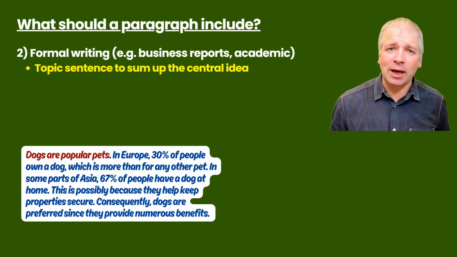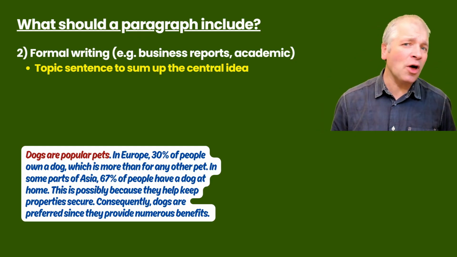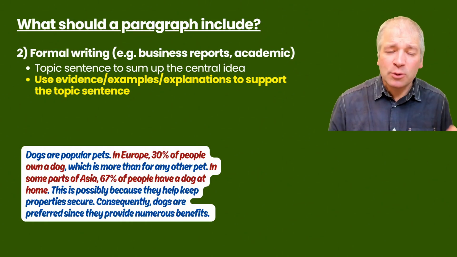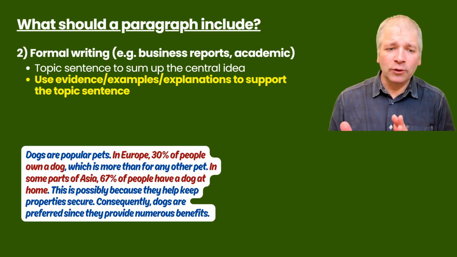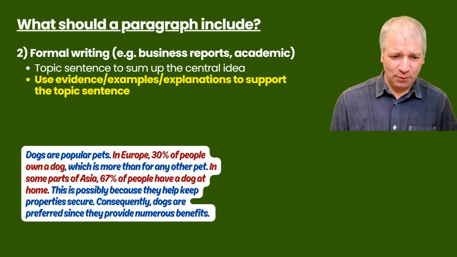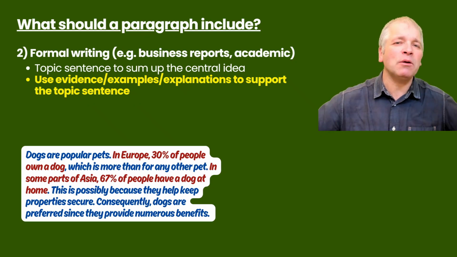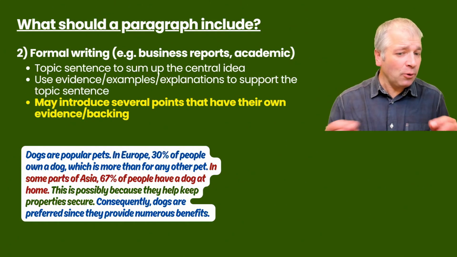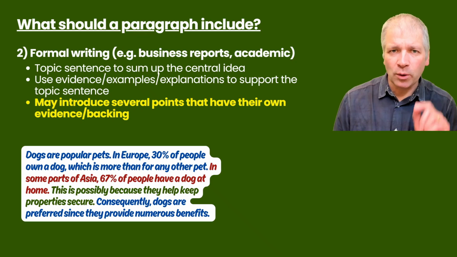Remember, we looked at this earlier, where we saw how dogs are popular pets summed up the topic of the whole paragraph. Then we use evidence, examples, and explanations to support the topic sentence. And we see that in the words in red here. After the topic sentence, we move on to statistics from Europe, statistics from Asia, and then some other words that go into more detail about why this tells us we can believe that dogs are popular pets. It may introduce several points that have their own evidence and backing as well. Look at the words in red and then the words in green.